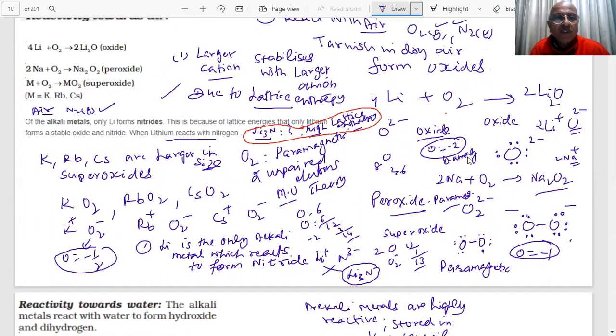And lithium is the only element which directly reacts with nitrogen to form lithium nitride, because the lattice enthalpy of lithium nitride is very large due to the small size of lithium. Here, lattice energy is very important, students. That is what we are telling.